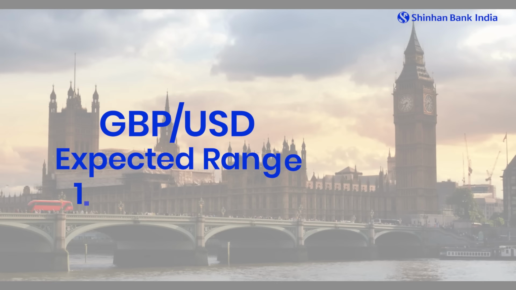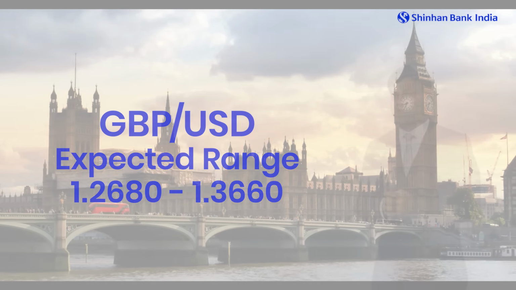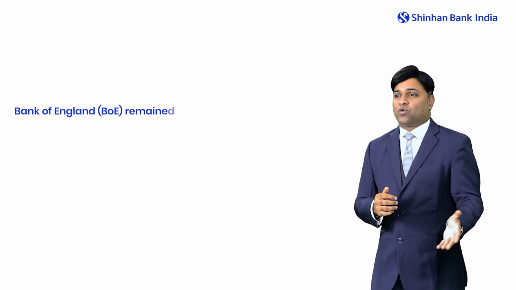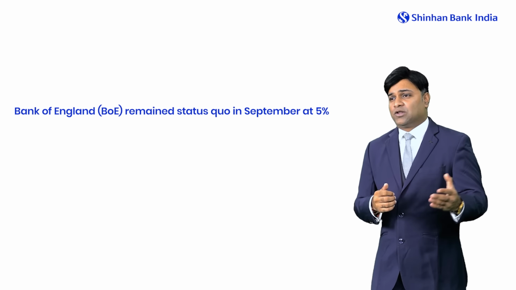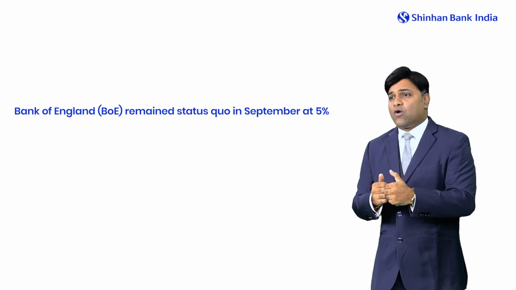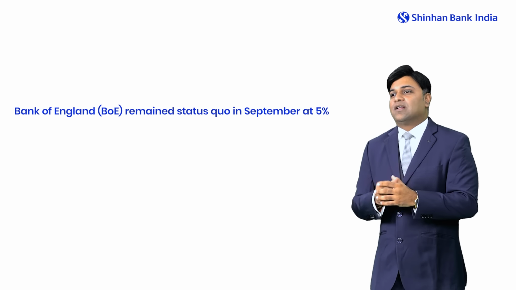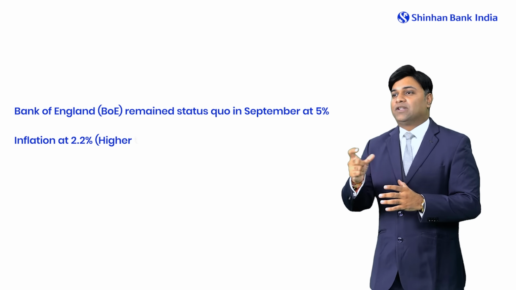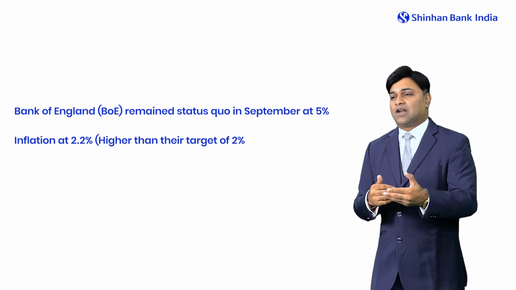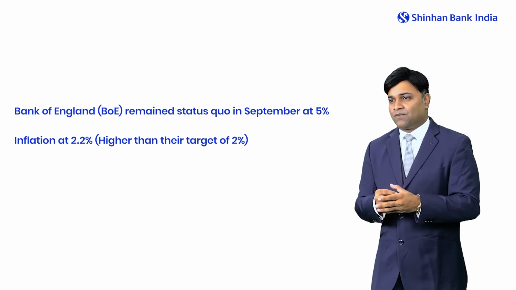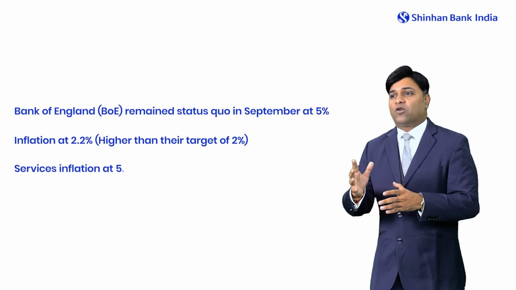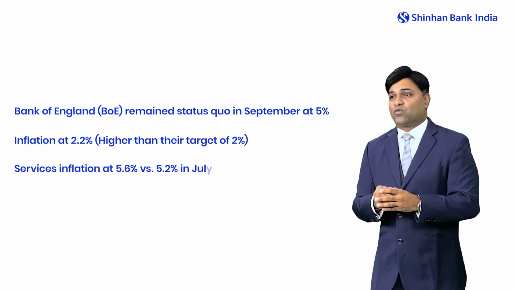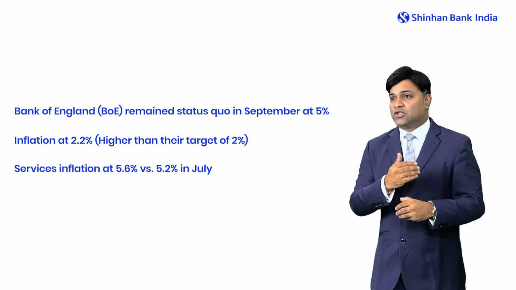Let's move on to the other central bank, that is the Bank of England. The Bank of England remained status quo in this policy at 5%, but they had cut their rates earlier, in the month of July or August. Moving on, their inflation number still remains above the 2% level. Their inflation figure was at 2.2%. And particularly, services inflation has been very hot, to the tune of 5.6% versus 5.2% which was seen in July.